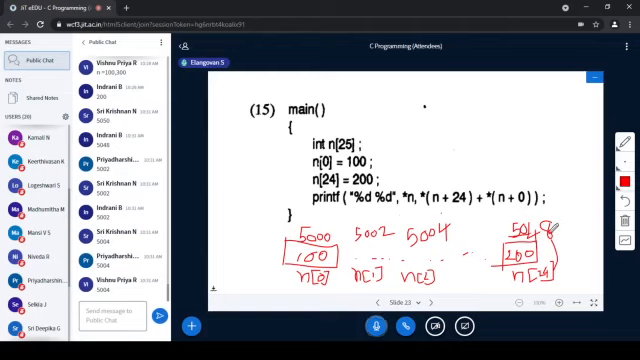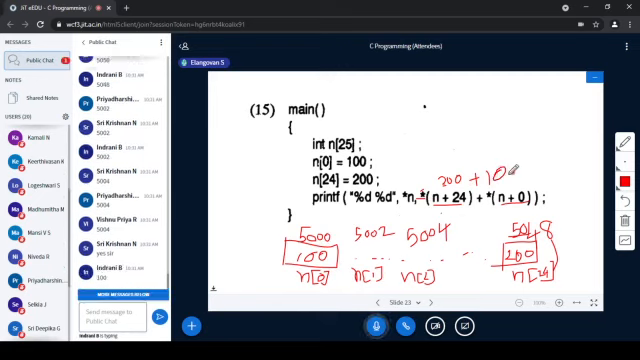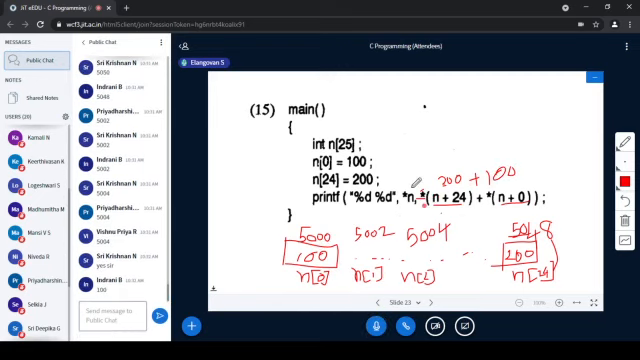So n plus 24 is 5048. This star is nothing but value at the address. The value at the address 5048 is 200. So here 200 plus star n plus 0. n is 5000, 5000 plus 0 is 5000. The value at the address 5000 is 100. So 200 plus 100 is 300. You will get 300 here. Is that clear?